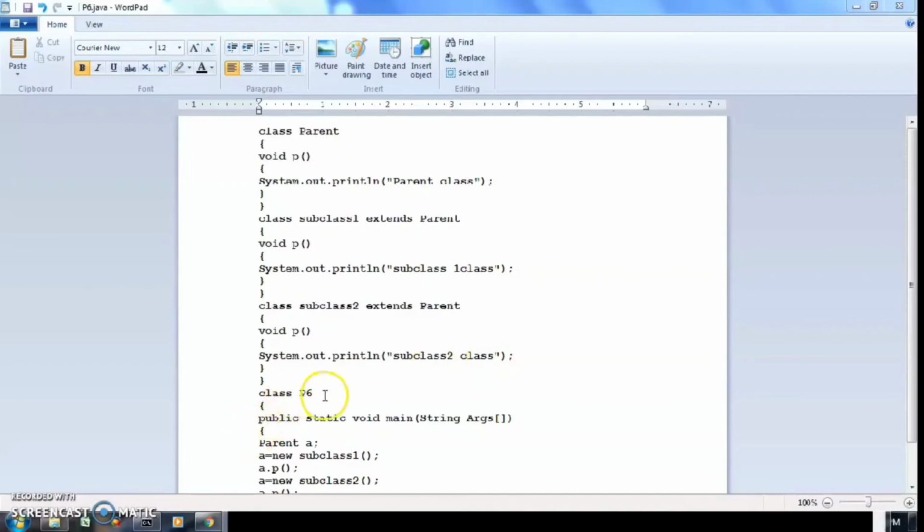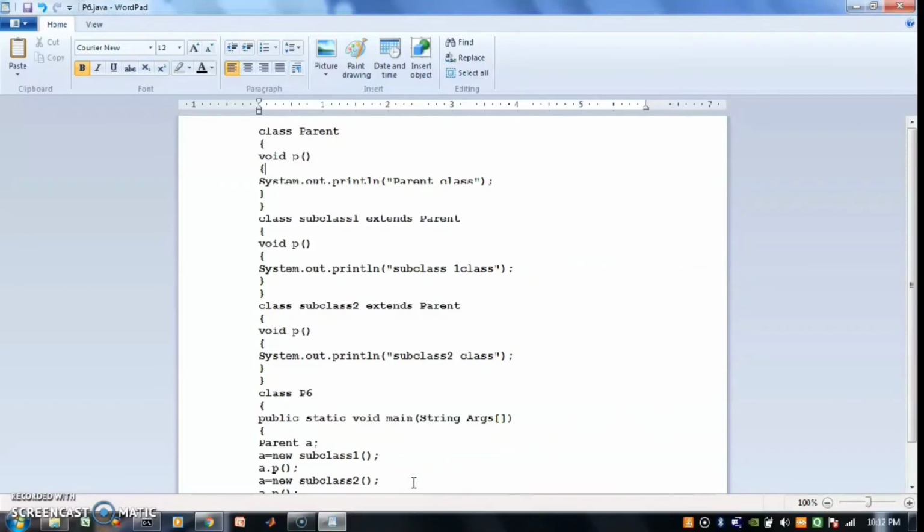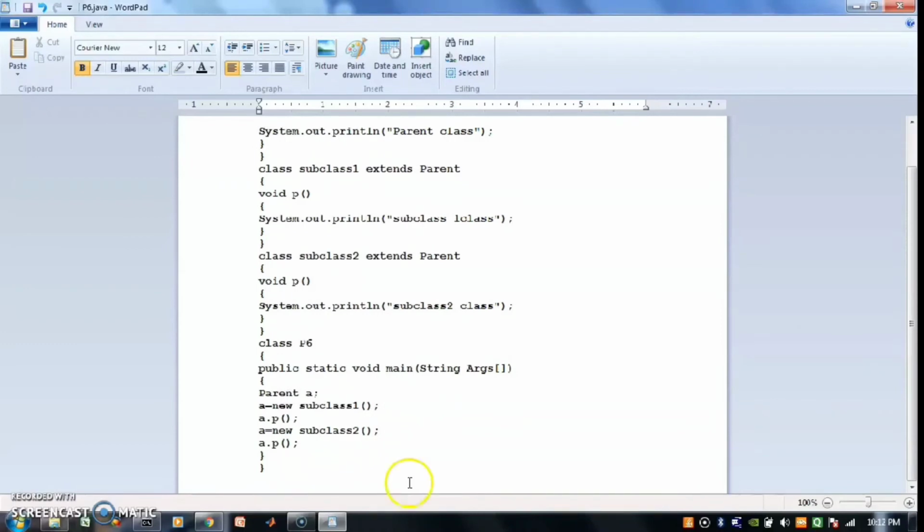And here this is the main class p6. Here we have created an object of the parent class, and then we have assigned a equal to new subclass 1, and we have called this p method, a.p, and then next we have assigned the same object with the new operator and subclass 2, and then we call the method, that is a.p.